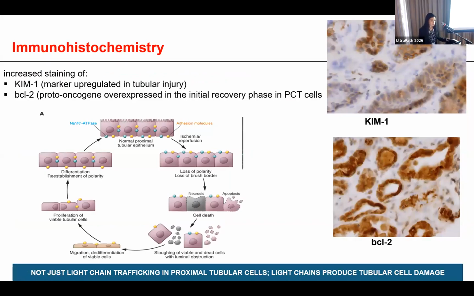Also, the immunohistochemistry showed increased staining of the KIM1, which is a marker that's upregulated in the tubular injury, and BCL2, which is another marker which is overexpressed in the initial recovery phase in the proximal tubular cells. And this finding confirmed that the monoclonal light chains are not just trafficking in the proximal convoluted tubule, they induce injury to the proximal tubular cells.